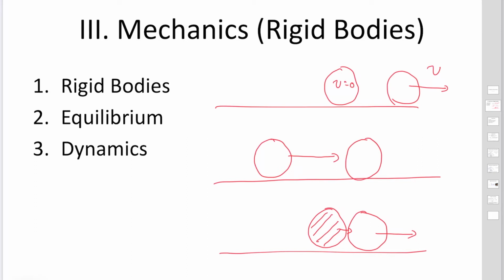First topic is rigid bodies. We have to define what a rigid body is. Second topic is equilibrium. And the third topic is dynamics.